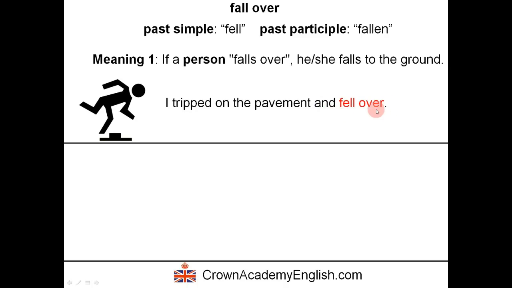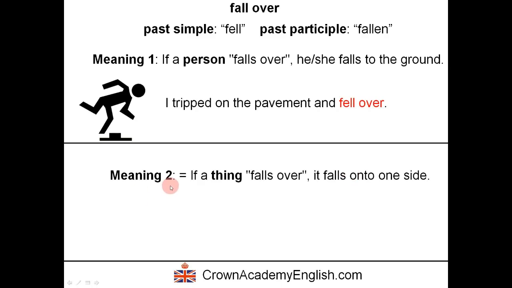Here we are using the past simple, fell over. The preposition never changes, of course, in all the different tenses. The preposition is always over, whether it's future, present, or past. It's only the verb that changes form. Meaning two is when we are talking about things or objects. So if a thing falls over, it means that it falls onto one side.